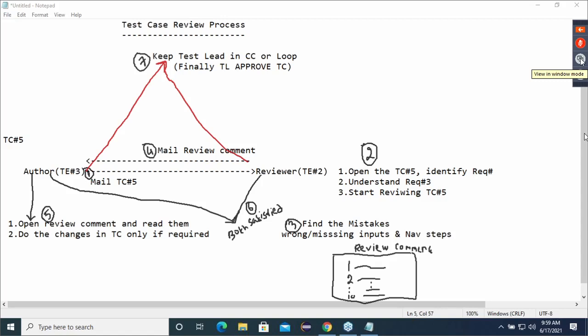Okay, second point. The author writes the test cases and sends them to the reviewer for the review process.